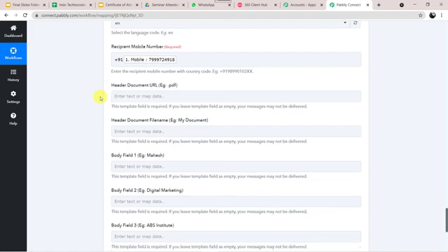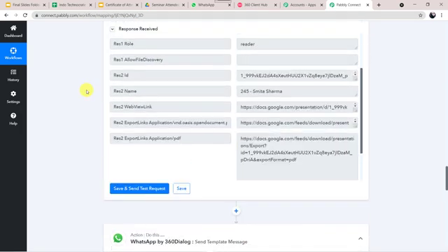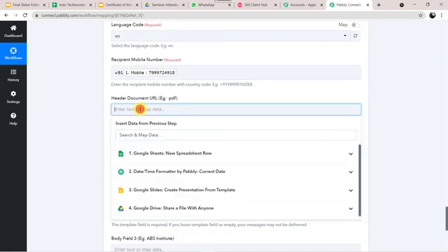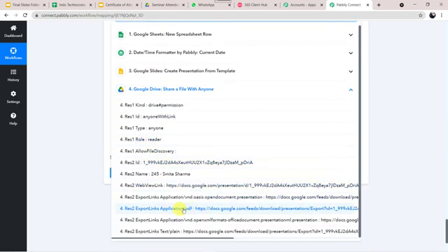Here we have to give the header document URL. Which document do we want to send? We have converted the certificate into a PDF file, so we have to paste this PDF URL. I'll be selecting the PDF URL over here from Google Drive, this PDF URL, export links application/PDF.